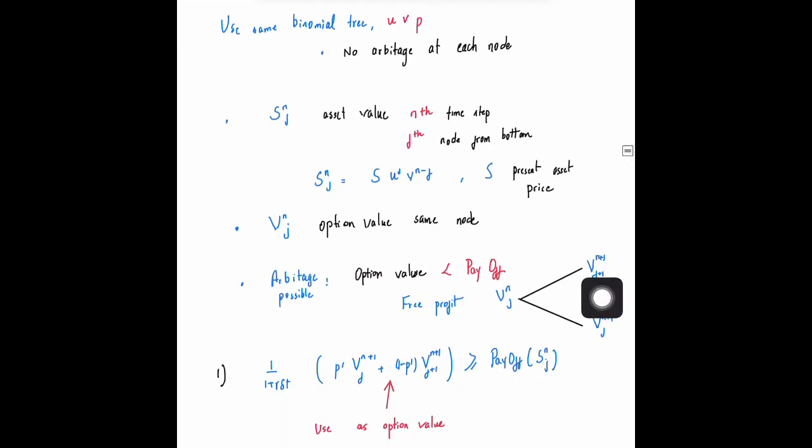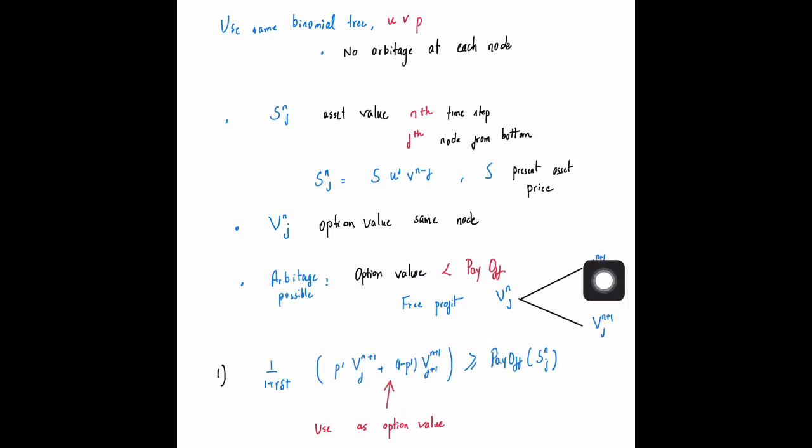Say we had the option values at this particular node and at this particular node. This one was the V plus and this one was V minus, right? Then we could evaluate this value as we had done previously, and this was some kind of a risk neutral estimate. Now in case the payoff at this point is the maximum of the value of the asset minus E, compared to 0.